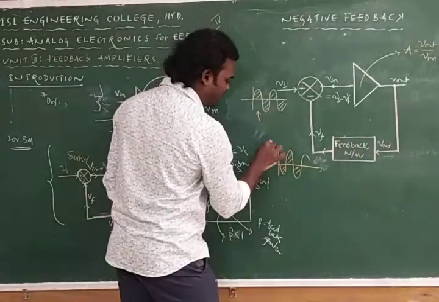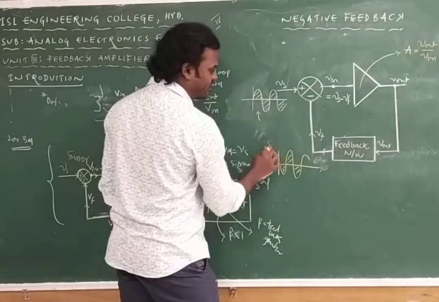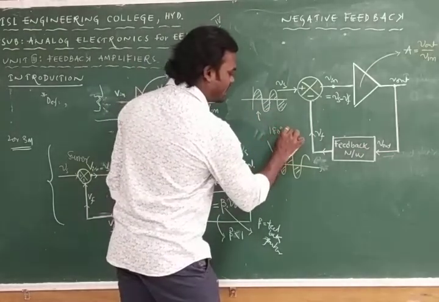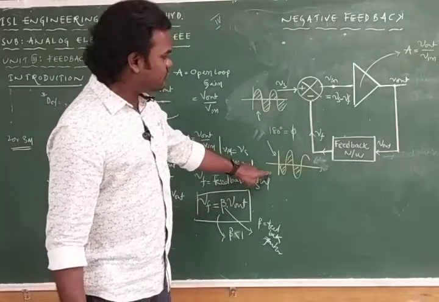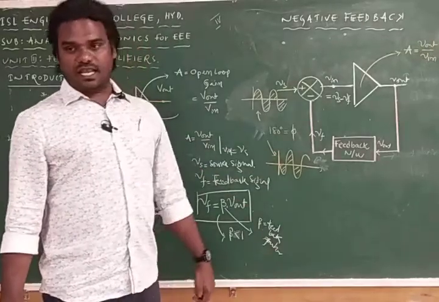What is the phase difference between these two? It is about 180 degrees of phase shift, so we can call this negative feedback.